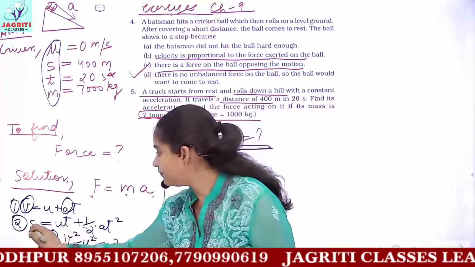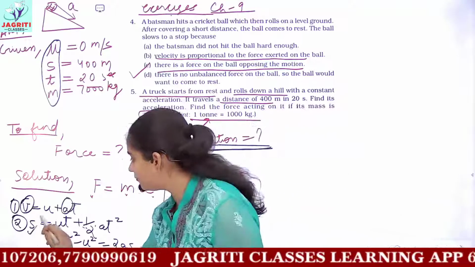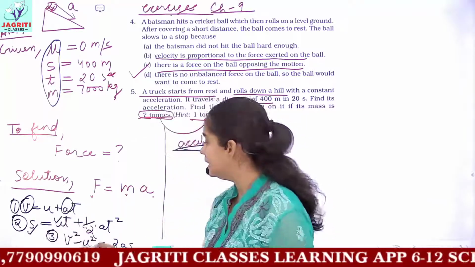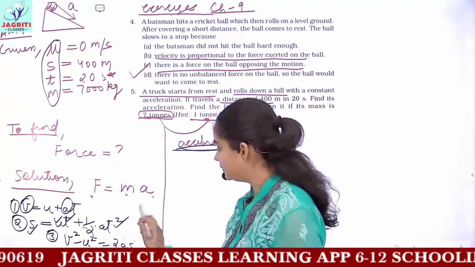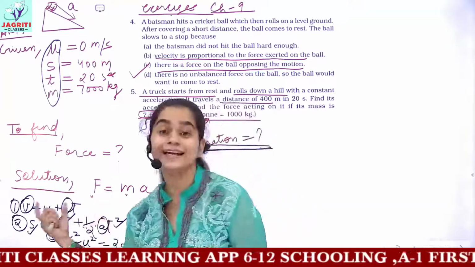Then you have s equals ut plus half at square. See here, you have the value of s, you have initial velocity, then you are being given the time. So you have to find acceleration. So here we'll be using the second equation of motion.